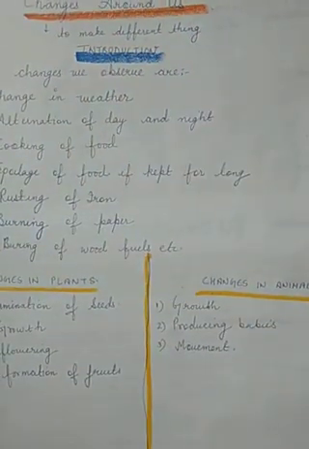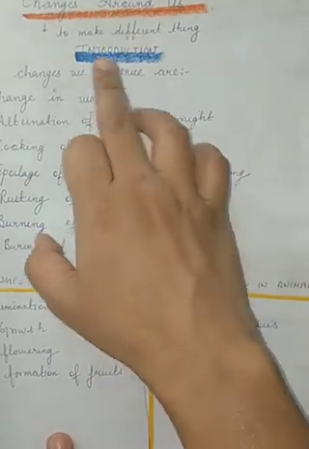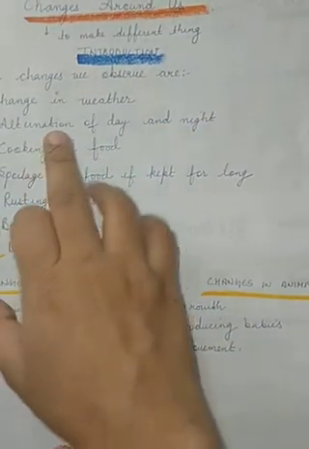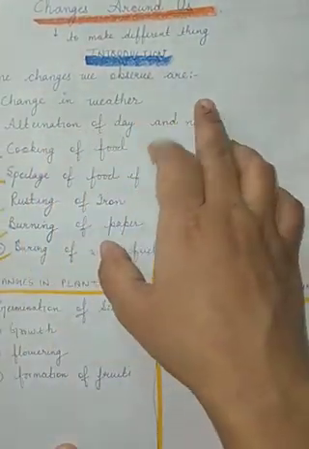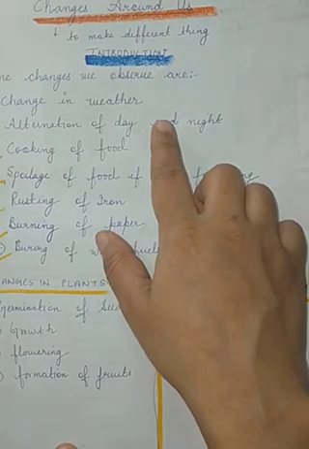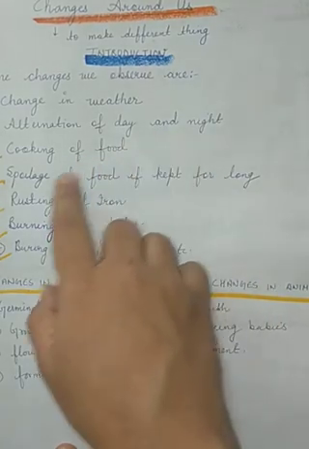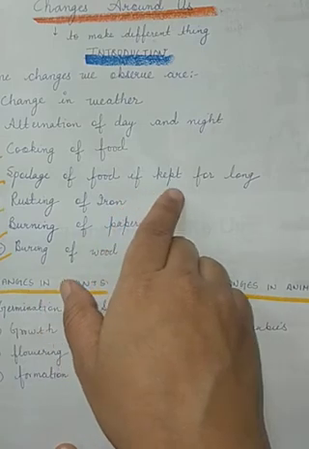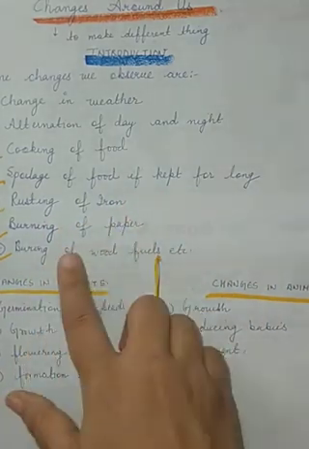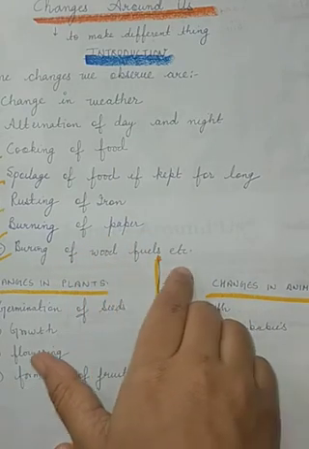first of all, you should know what is the meaning of change. Change means to make different things. Some changes that we observe are changes in weather, like winter, summer, alternation of day and night, cooking of food, spoilage of food if kept for a long time, rusting of iron, burning of paper, burning of wood, fuse, etc.